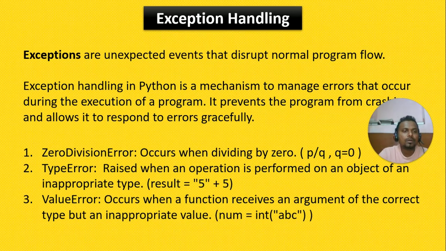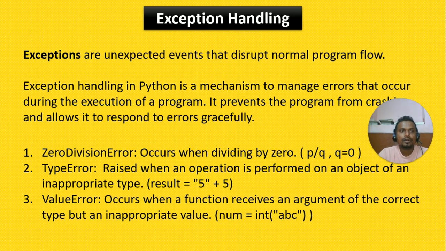That we will be looking at in the next examples. And then we have something called TypeError. It's raised when an operation is performed on an object of an inappropriate type. See here, my result is equal to integer 5 plus string 5 plus integer 5. I can't add a string and a number, so the result will be an error called TypeError.